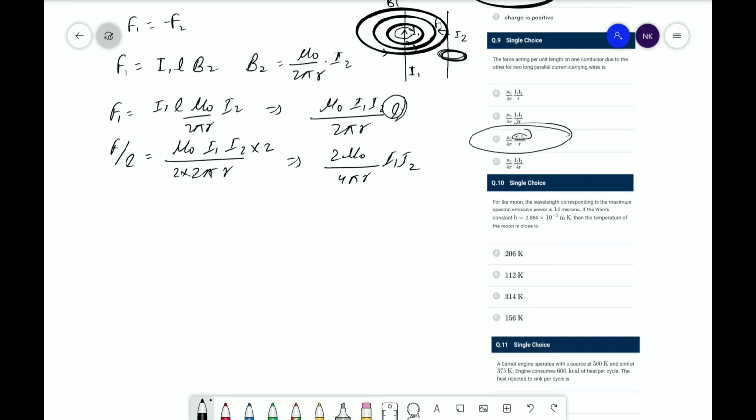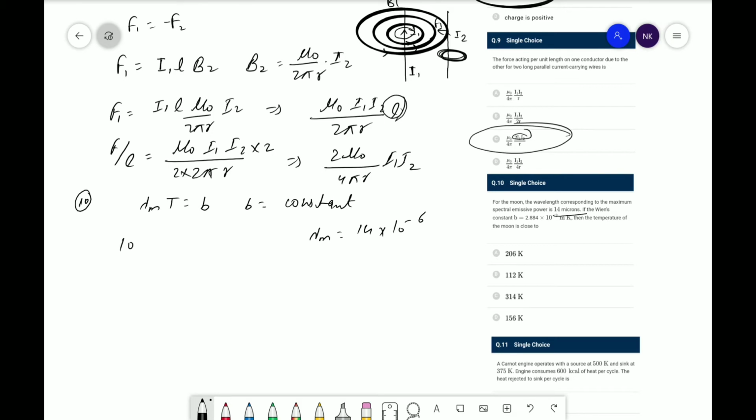Okay, so according to Wien's displacement law, lambda m into T is equal to a constant, which is equal to b, known as Wien's constant. And lambda m is given as 14 microns, so lambda m is equal to 14 into 10 to the power minus 6.